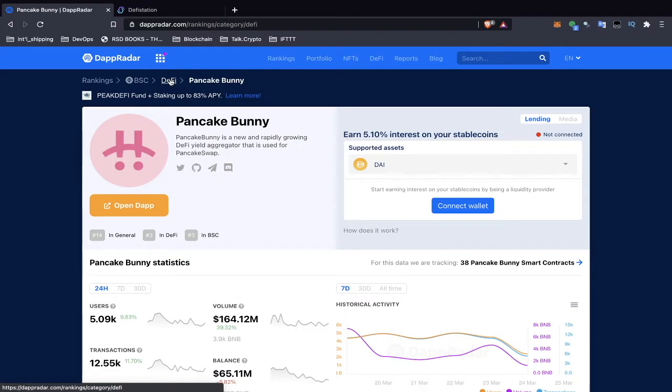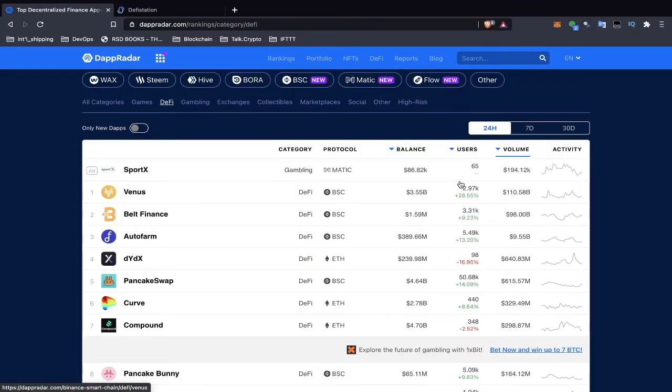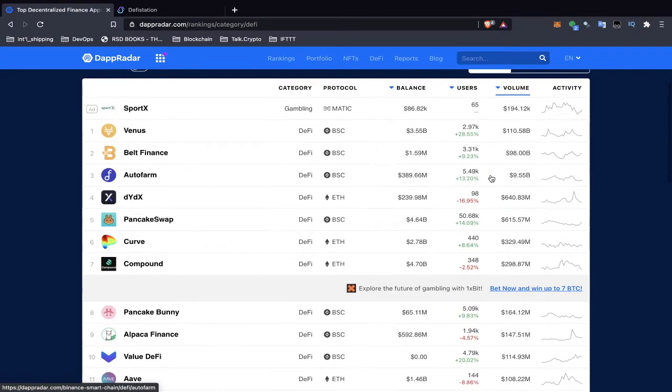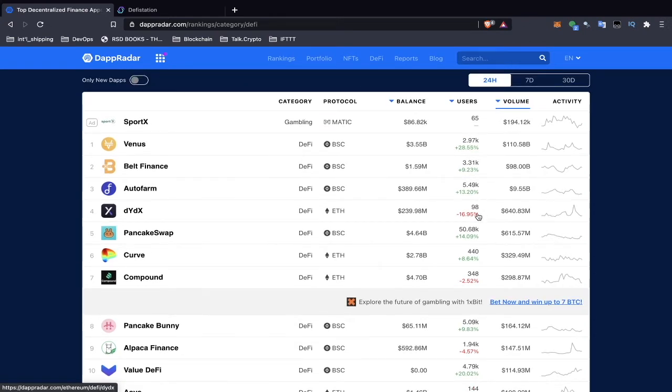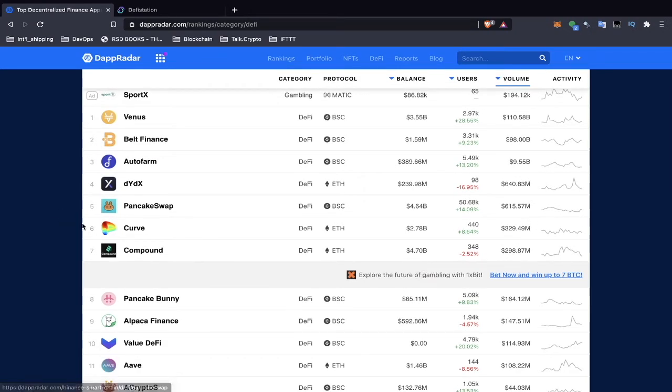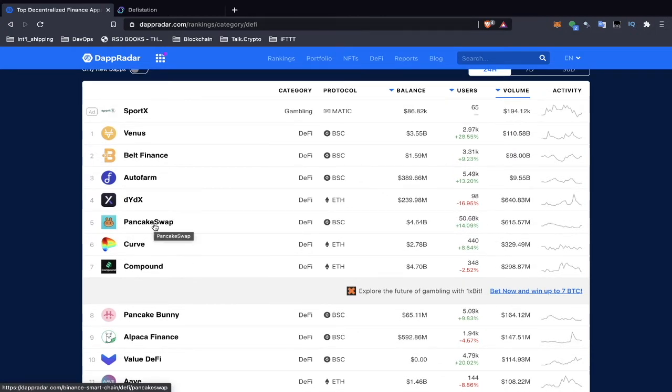So let's go back to DeFi. Here we can see all protocols. I've sorted this by volume, so you can see the volume that's coming through the platform. And we can see the platforms that are growing in popularity, either by users or volume. I believe volume to be most important, as well as the TVL, or total value locked up. The more people lock up on the platform, the more that the platform token appreciates, which a lot of times you're paid out in. For example, Curve Finance will pay you in the Curve token, the same way PancakeSwap will often pay you in the Cake token for providing your liquidity to the decentralized platform.